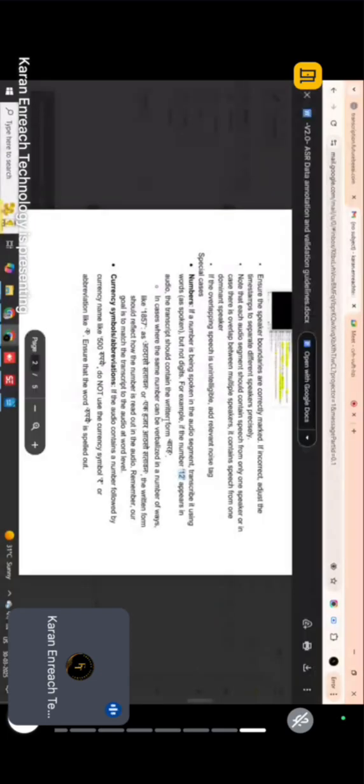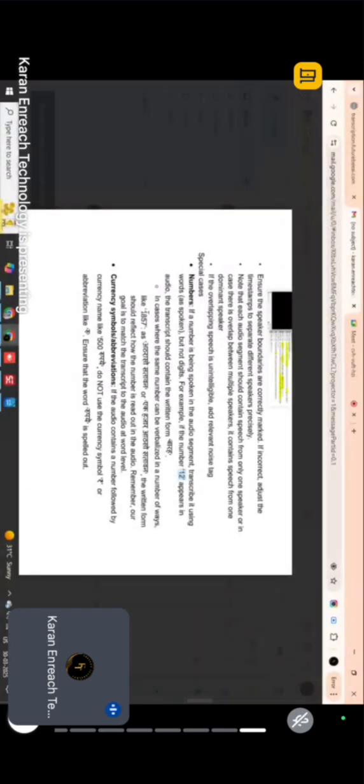Also, if the person in that audio is saying eighteen fifty-seven, then you have to type it as EIGHTEEN FIFTY-SEVEN, like that. But if he is saying one eight five seven, then you have to type it as ONE EIGHT FIVE SEVEN, like that. You should just type as it is, exactly what he is saying in that audio. You should not correct anything in that.